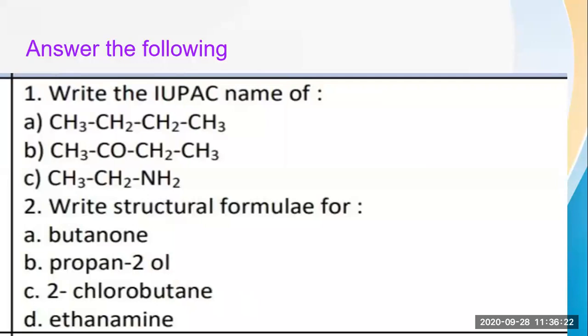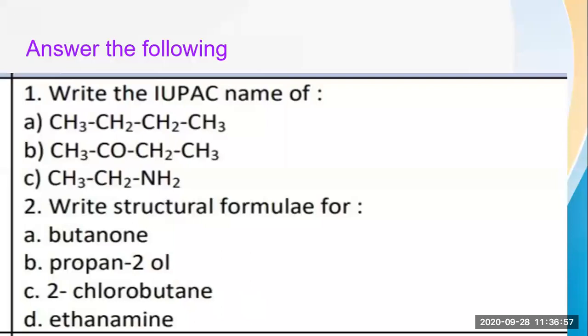Yes, ma'am. So the name of this compound is butan-2-one, because 4 carbons are there and in the middle a CO group, that is the ketonic group, is there. So as the ketonic group is in the second carbon, first we write the name of the 4 carbons, that is butane, then a dash, and in the second carbon it is the ketonic group, so 2 and one, 2-one. So likewise you have to write the IUPAC name. Then comes the third one, CH3CH2NH2. What will you write as the IUPAC name for it?